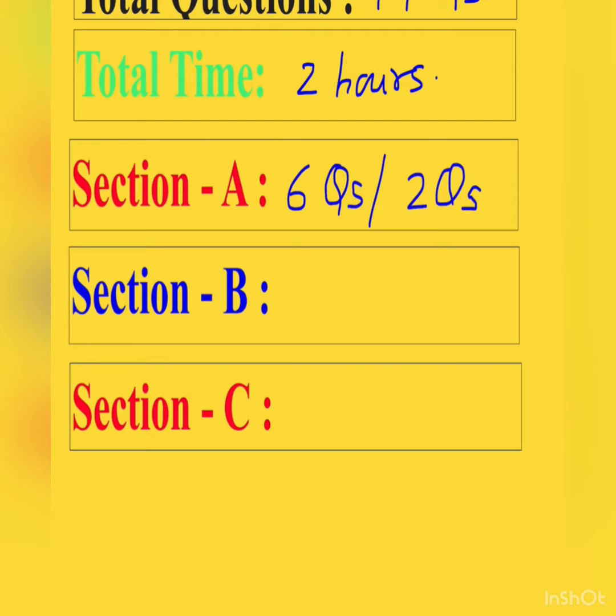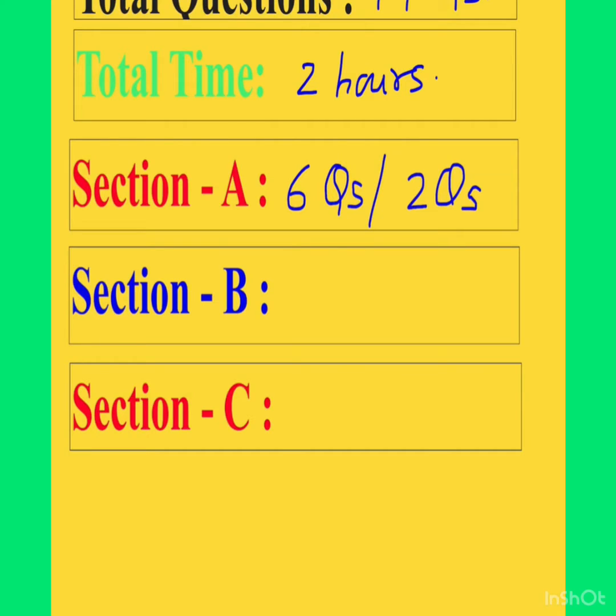So you will get total 8 questions in section A, and you will attempt only 6 questions, and these are internal choice, means you will get, just like that, question 5 or, in the option, or.